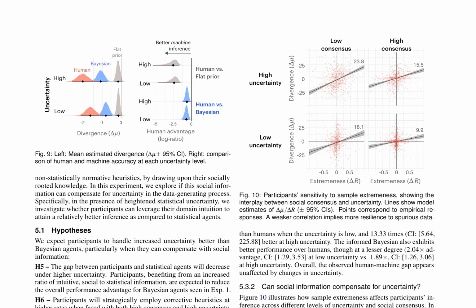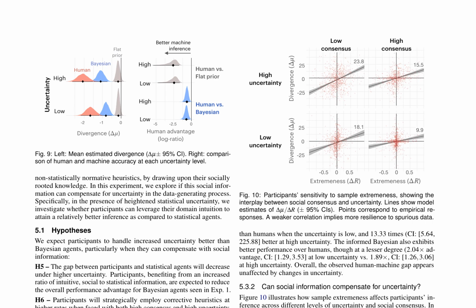This highlights the importance of understanding how different visualization types, consensus levels, and sample sizes affect human and machine inference accuracy and resilience. The research further explores the inference abilities of human participants and statistical agents in various scenarios, focusing on the impact of social consensus and uncertainty in the data generating process. It begins by analyzing the sensitivity of human and Bayesian agents to extreme samples, showing that humans exhibit better resilience to spurious samples, especially in high consensus topics.